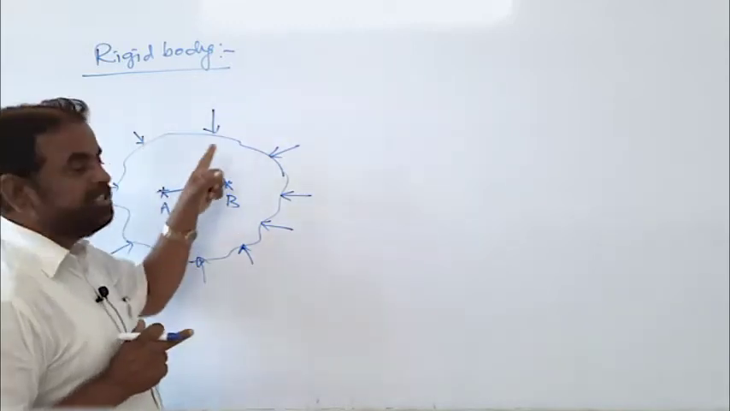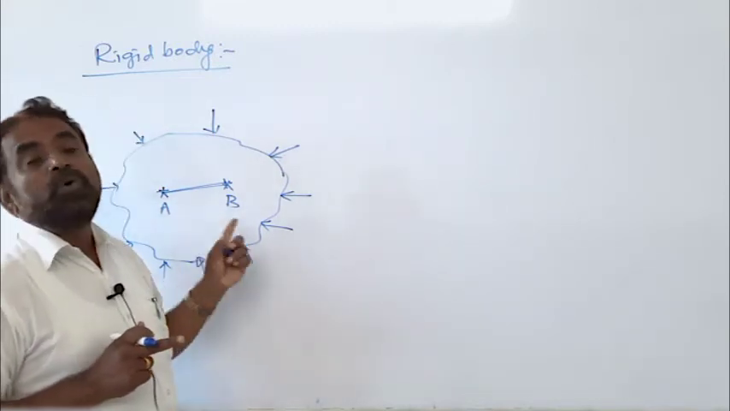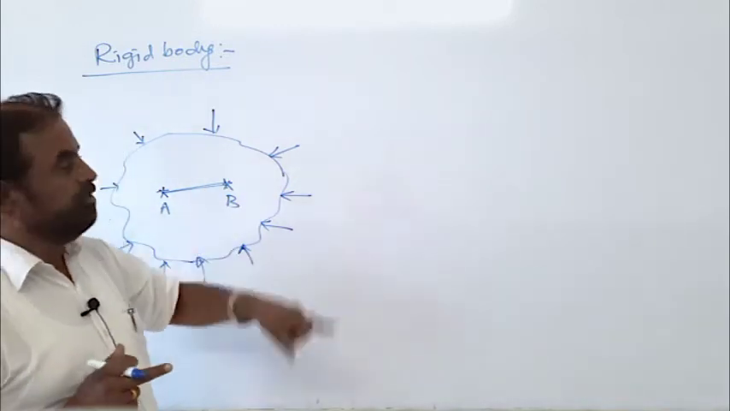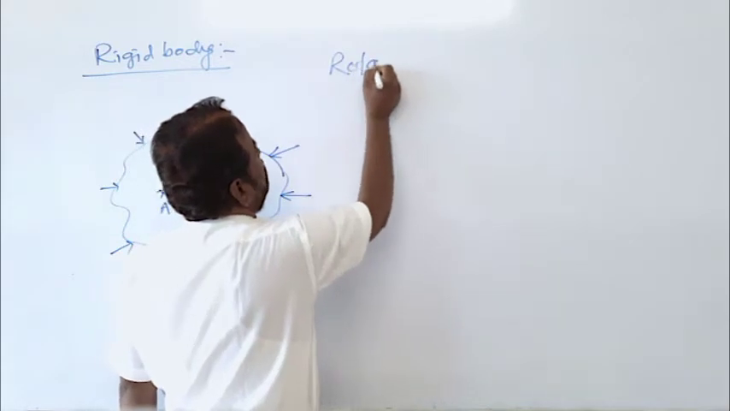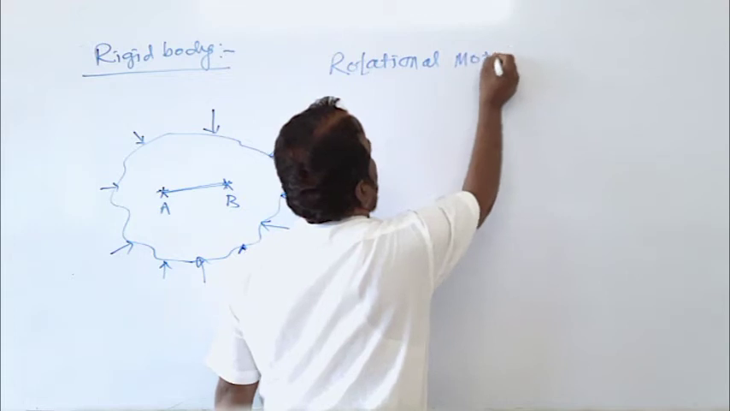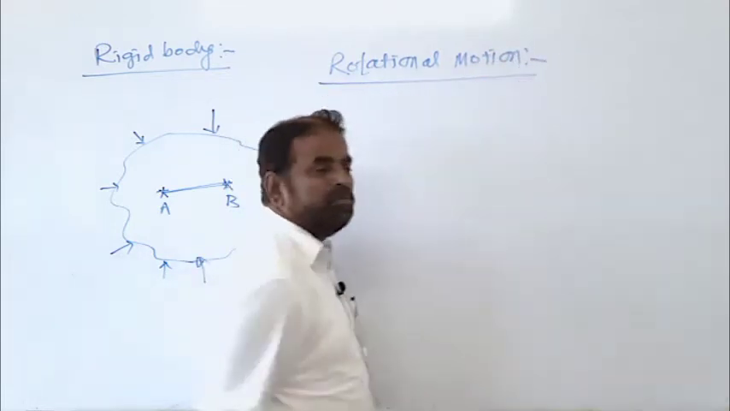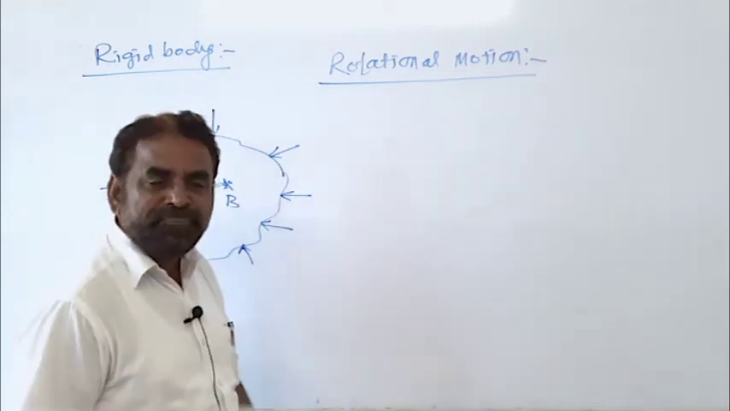After knowing the definition and example of the rigid body, the next concept is rotational motion. Tell me, what is rotational motion? Now you take this rigid body.